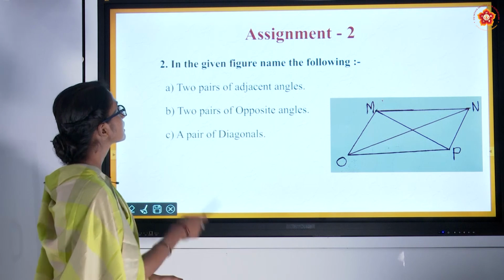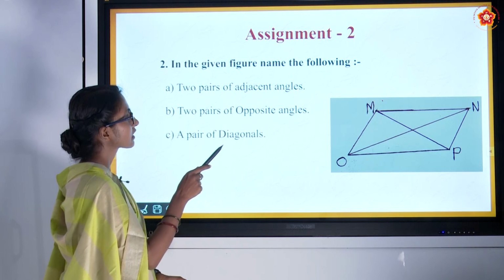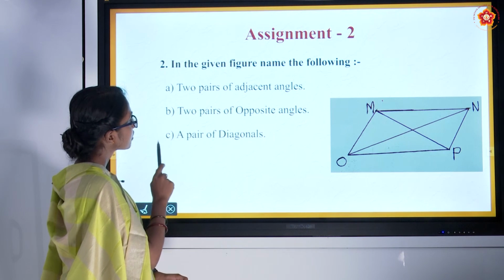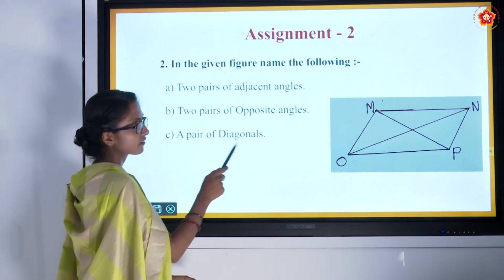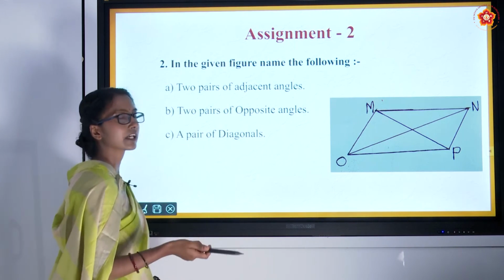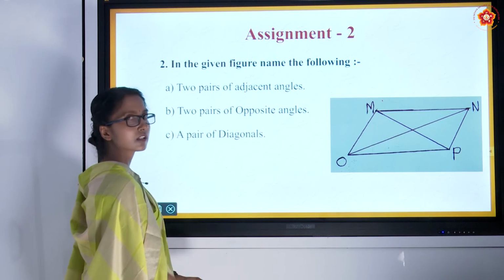One more question. In the given figure, name the following: 2 pairs of adjacent angles, 2 pairs of opposite angles and a pair of diagonals. Try to name a pair of diagonals too. About diagonals we'll explain in the next class, but try to know about diagonals too.